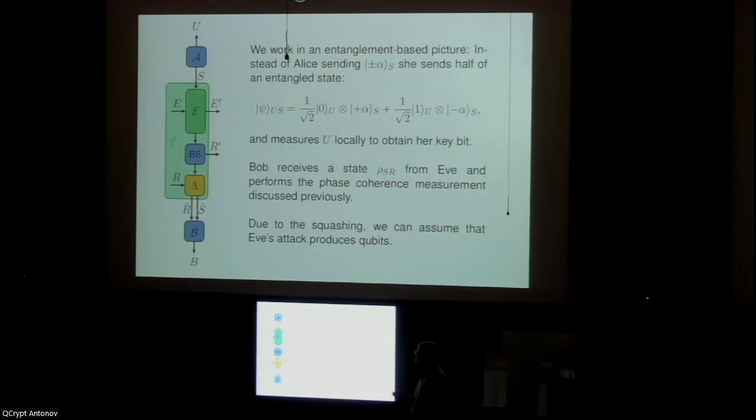If you want to see the squashing map, you can find it in the paper. We give explicit Kraus operators of this map. I didn't find any insight in staring at it. Maybe you do, but I don't have much more to say about this. For the argument, the structure of the map doesn't matter. All that matters is that it exists, and that it has the properties that we want, namely this non-signaling property here.